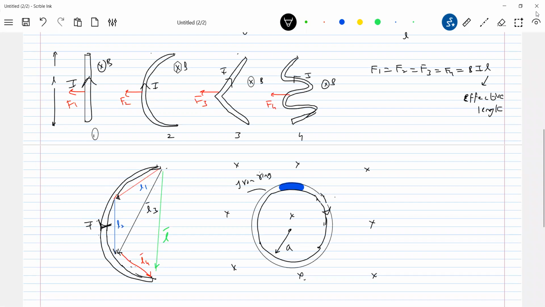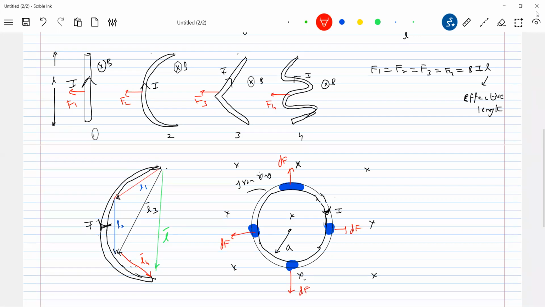Current, let me put it in this way. Now apply this B bar. So what is the force acting on this small element on the ring? I took it like this, so you assume several elements. If I take one more element here, how will the force acting on all these elements be? Radially outward.